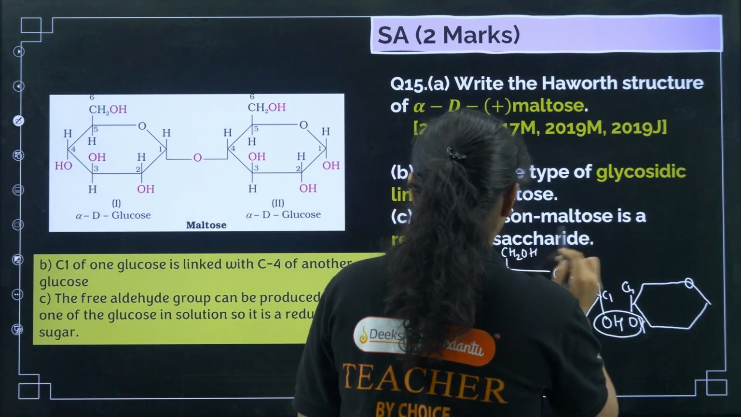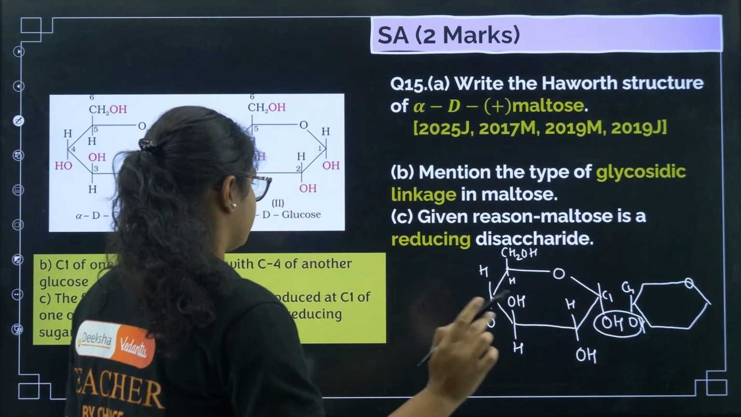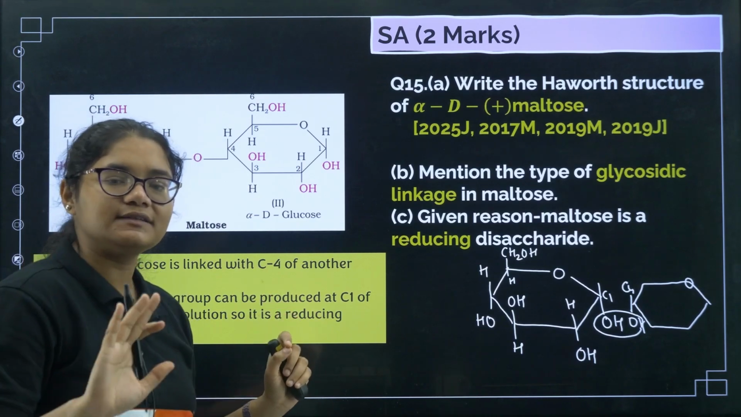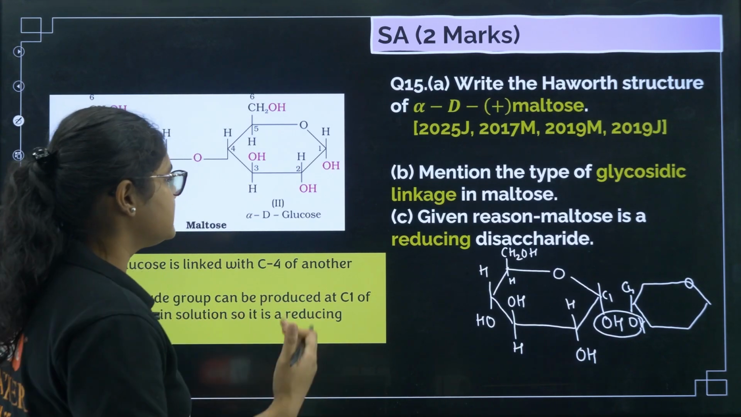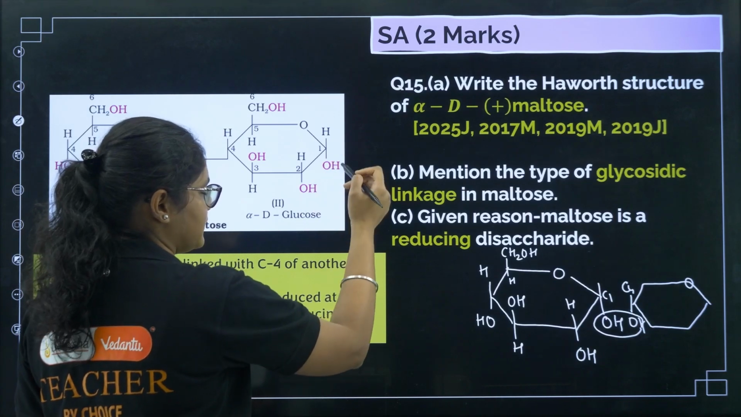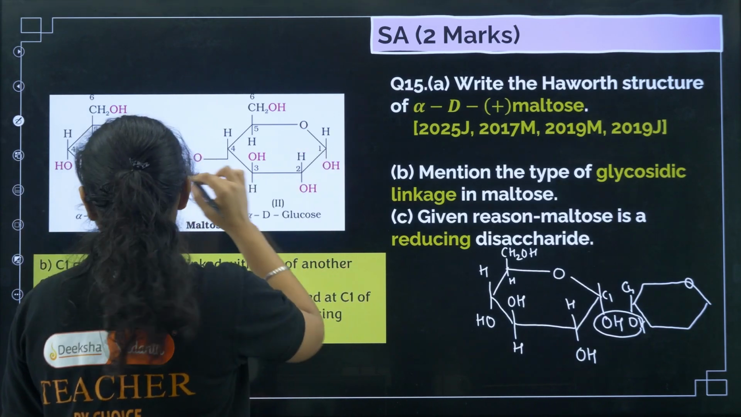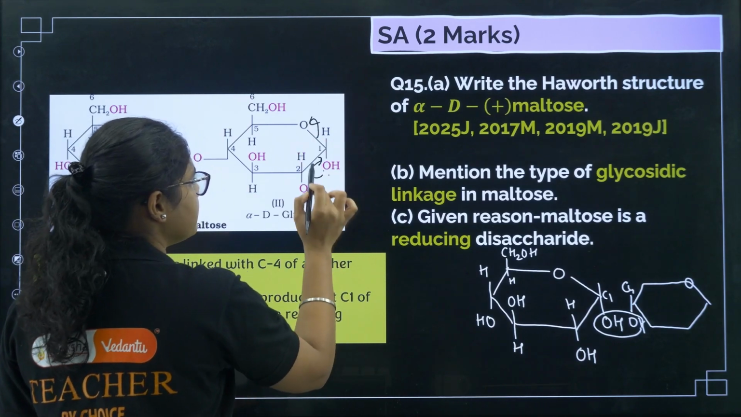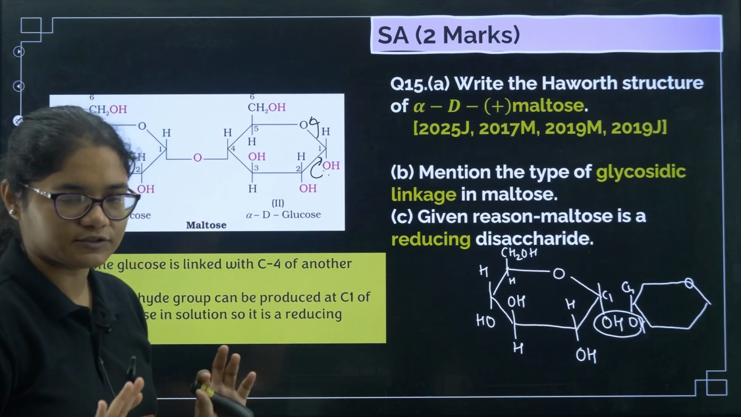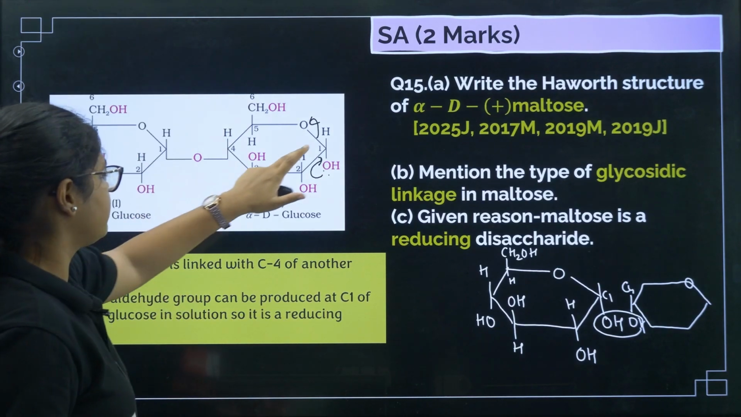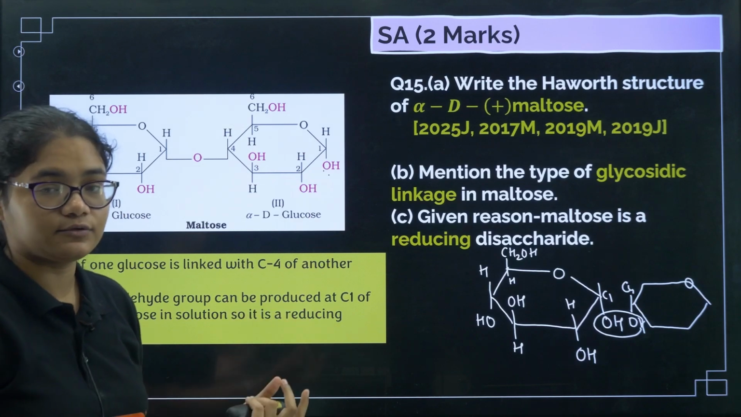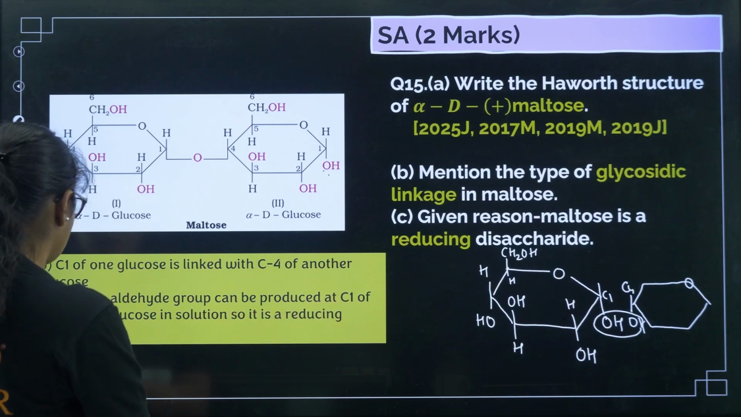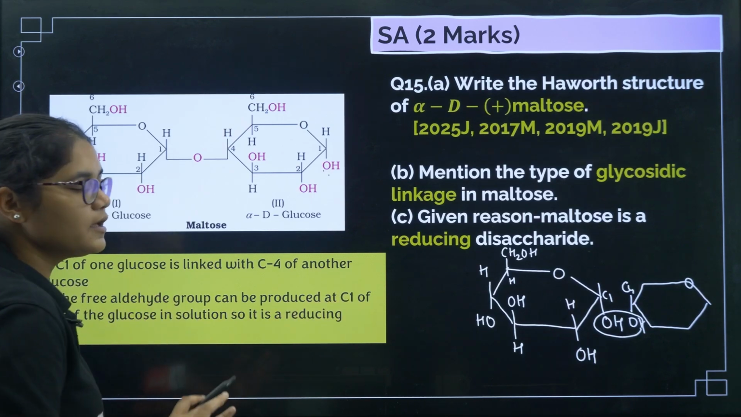Next, give the reason maltose is a reducing sugar. The answer here is that maltose has a free aldehyde group, which is why it is a reducing sugar. How does that free aldehyde group come? Here we can do tautomerism, the rearrangement can change like this. This one can come here and this bond can break and we will get a free aldehyde group here. That is possible. But what is the trick to find out whether it is a reducing sugar or not? First let us talk about the answer. The free aldehyde group can be produced at C1 of one of the glucose units in solution, so it is a reducing sugar.